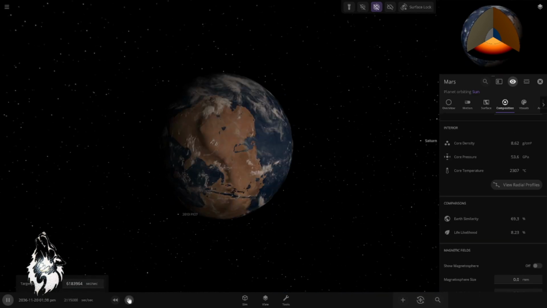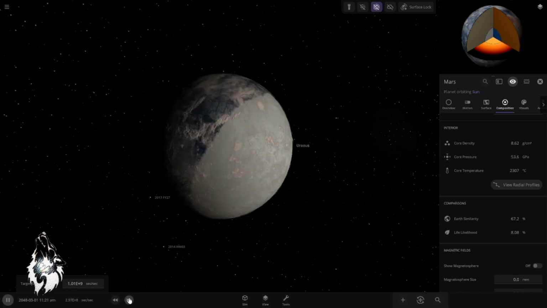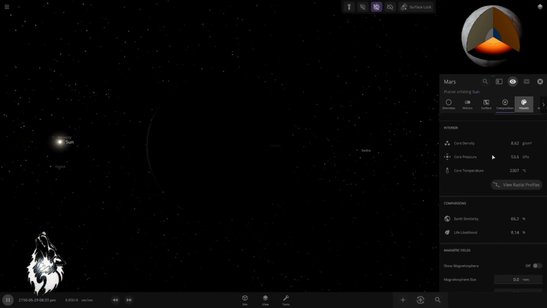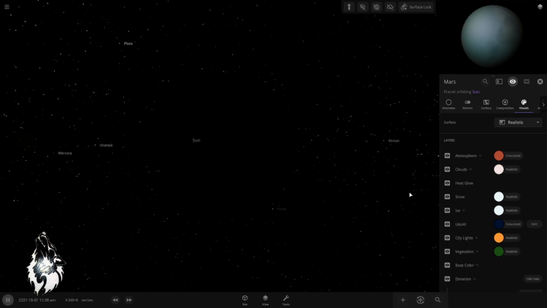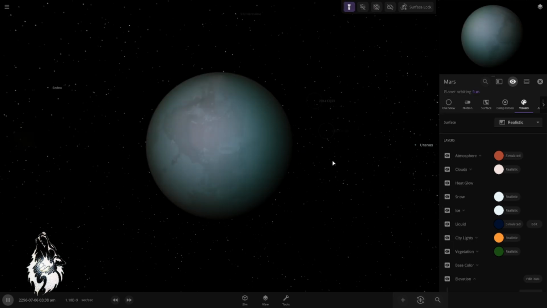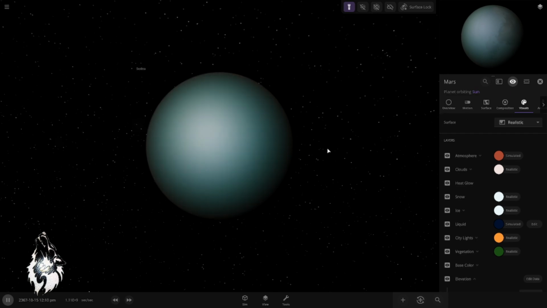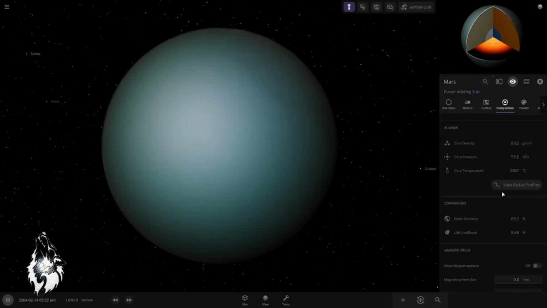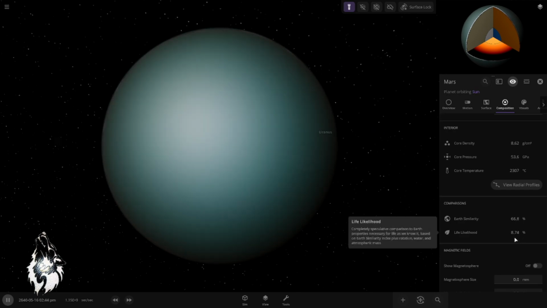Okay, let's speed up time for real and see if there will still be life on the planet. Okay, it's freezing. All right. Atmosphere on. Flashlight on. Okay. The planet Mars still has its atmosphere. Life likelihood is still at 8.5, let's say 8.5%.